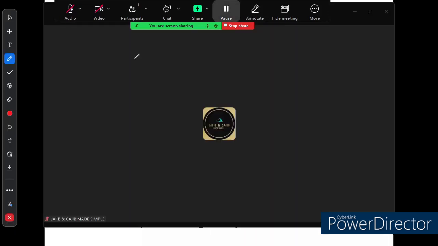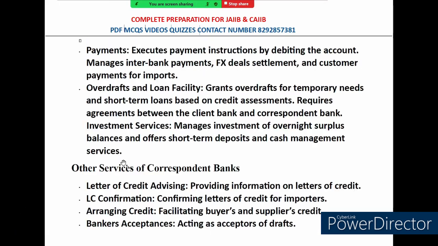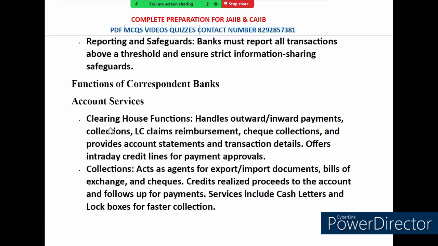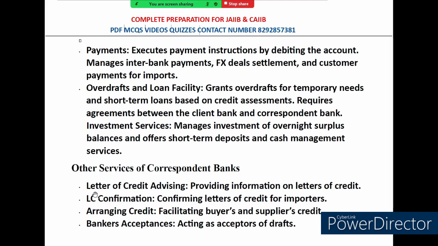See which type of question is asked. Let me explain. The question will be asked: which of the following functions is included in the account services of correspondent banking? Four options will be given, like clearing house function, collection, overdraft, and one option will be LC confirmation. You have to decide which one is not included in the account services function. So the answer will be LC confirmation.